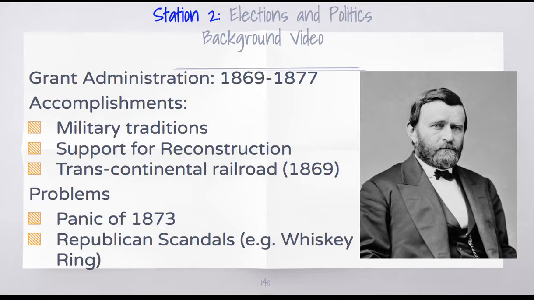But there were some issues during his presidency, some problems. The financial panic of 1873 took place during his second term. We're going to talk about that more in the next station of primary documents. But he was also president during a number of scandals. The most famous one was called the Whiskey Ring. You're going to look at a document specifically about that.